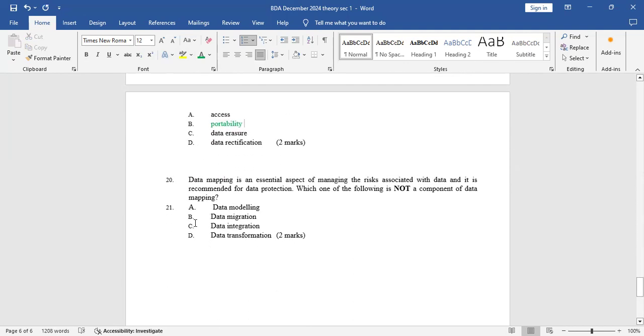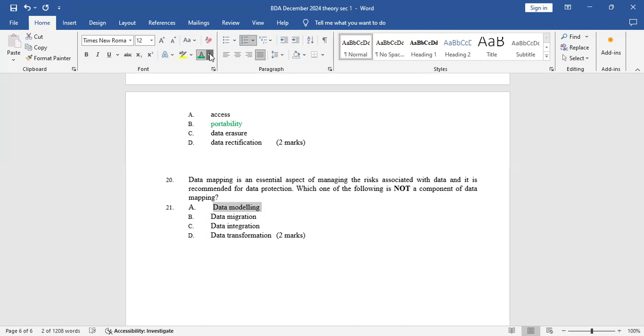Then number 20, and that's the last question for today. Data mapping is an essential aspect of managing the risk associated with data, and it is recommended for data protection. Which one of the following is not a component of data mapping? So A, we have data modeling. Data modeling is not a component of data mapping. So the correct answer here is data modeling.